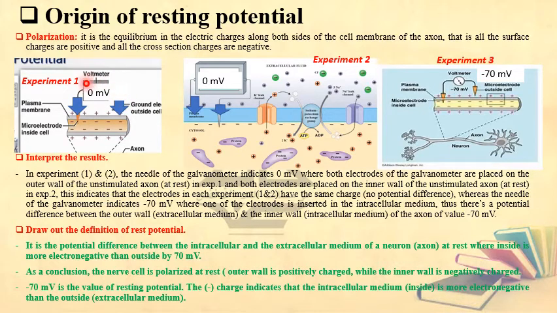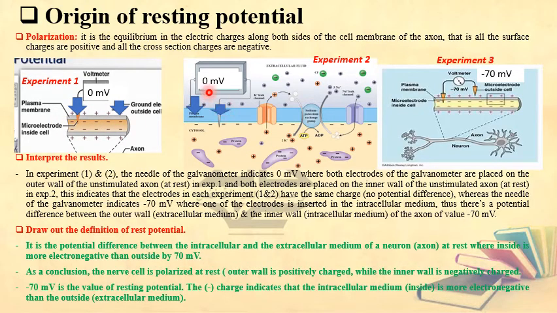Since the needle of the galvanometer gives 0 millivolt, this means that all the charges along the surface are the same. There is no difference between them. They are all positively charged. So till now you've recognized that the outer surface of the axon is positively charged. What about the inside of the axon?